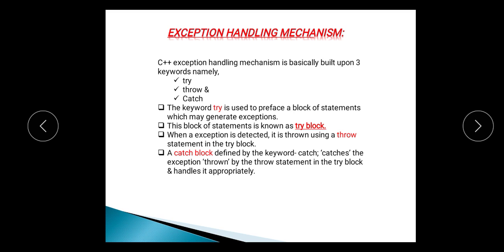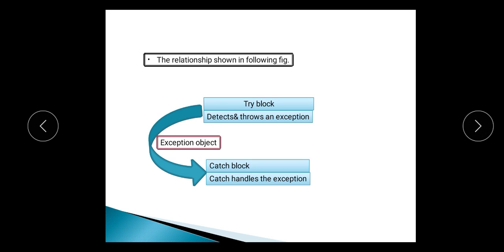Now the exception that is thrown by this throw statement gets caught by the catch block, with the help of the keyword catch, which catches the exception thrown by the throw statement in the try block. And when we catch that exception in the catch block, we will write some actions to handle that exception properly. So here I show the relationship between the try block and catch block.